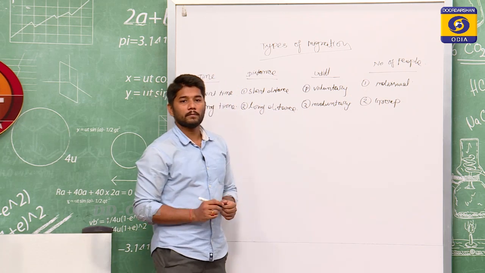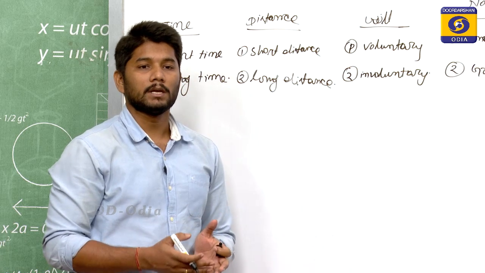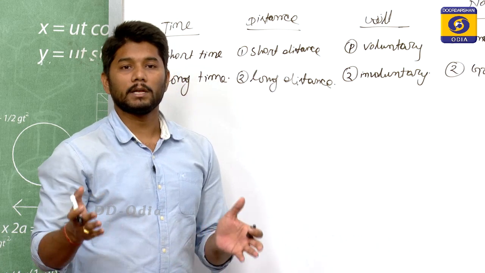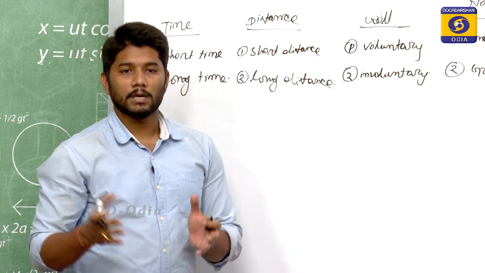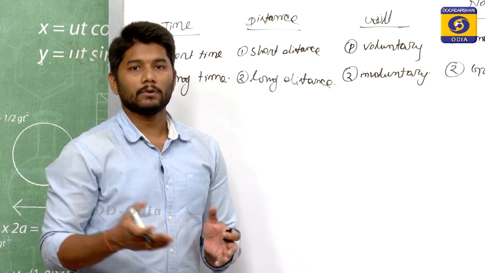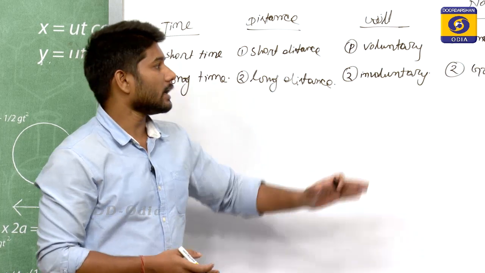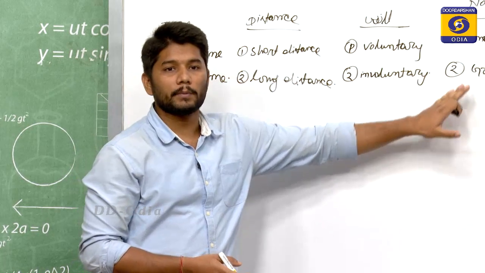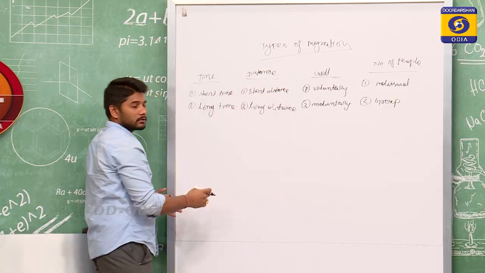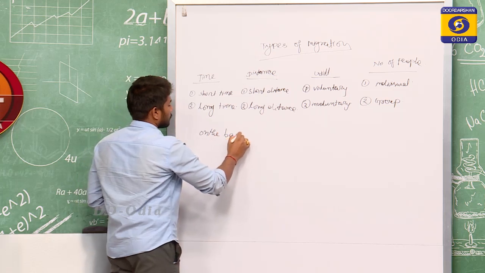Whereas, what is group migration? When a large number of people in a group migrate from one place to another place. Let us take the example of the Rohingya Muslims. More than 40 lakhs, or more than 40,000 people, are migrating from Myanmar to Bangladesh and India. So, they are refugees, they are residing in India and Bangladesh in the form of refugees. That is known as group migration, where people migrate in groups. Now, there are some other types of migration also, on the basis of region.